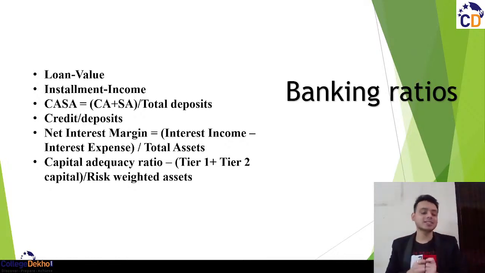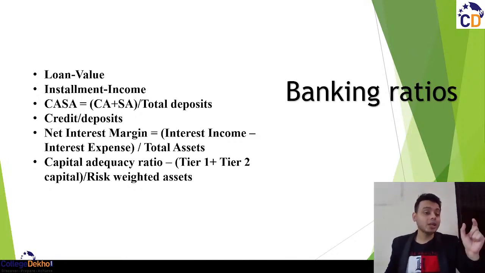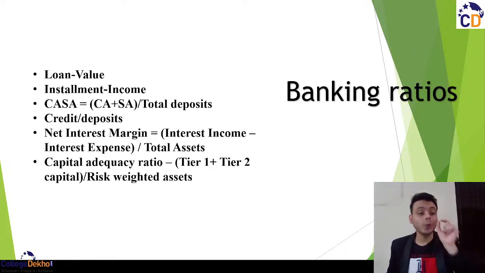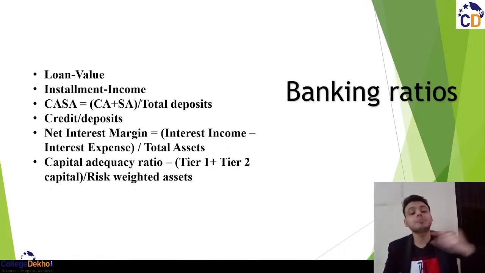If you have purchased an asset of 1 lakh rupees, for that you have taken a loan of 20,000 rupees. The loan to value ratio, it comes out to be: value of the asset is 1 lakh rupees, loan लिया है बस 20,000 का, and 80,000 की you people have made the down payment. So 20 by 100, 20% is the loan to value ratio. Total asset का कितनी percentage loan लिया है, loan to value ratio.